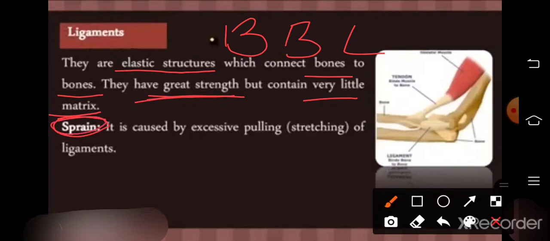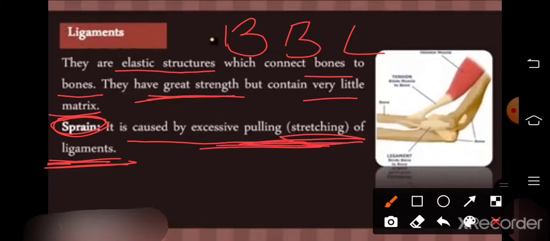So dear students, do you know what a sprain is? A sprain is caused by excessive pulling or stretching of the ligaments. You may feel it sometimes while playing, when a sprain occurs in your legs. So excessive pulling or stretching of a ligament is called a sprain.